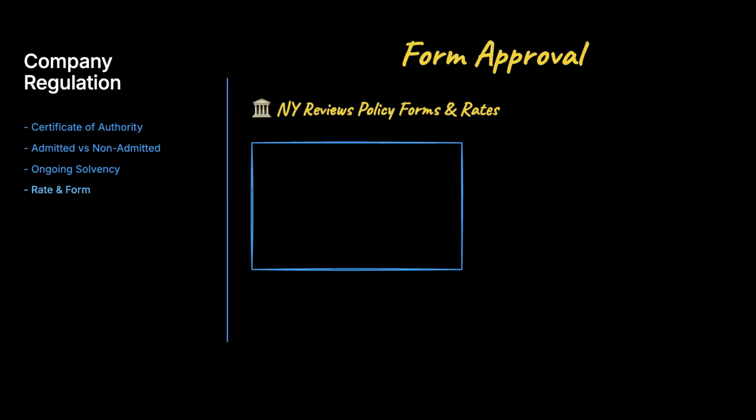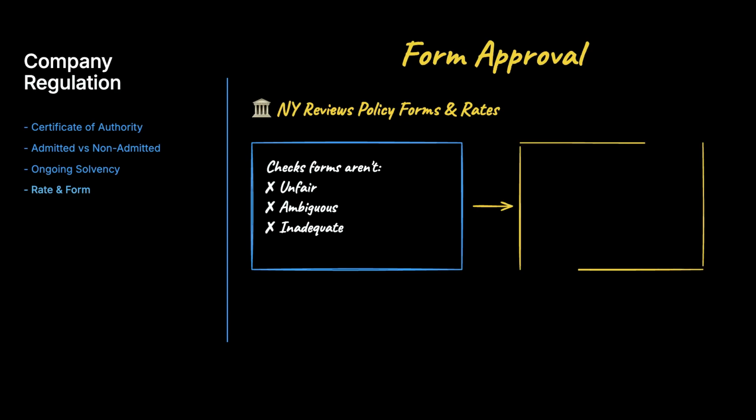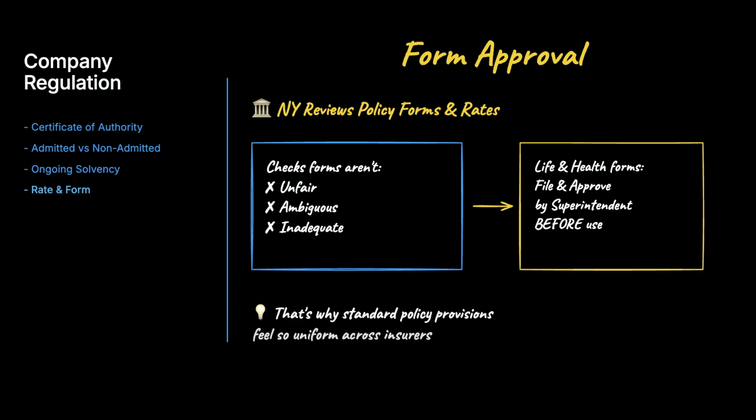One more piece of company oversight. New York reviews policy forms and for many lines rates to ensure they aren't unfair, ambiguous, or inadequate. Life and health policy forms must be filed with and approved by the superintendent before use. That file and approve requirement is exactly why the standard policy provisions you study feel so uniform.